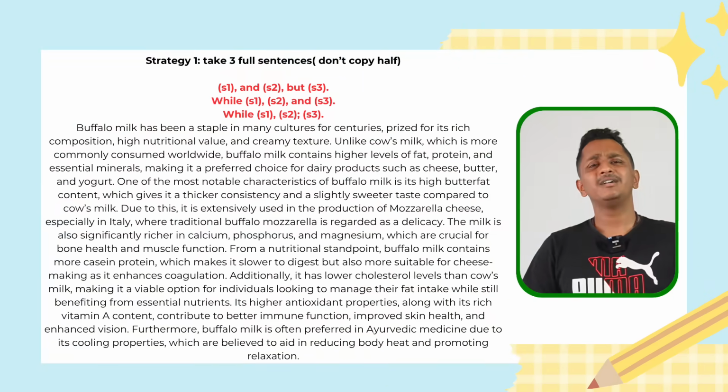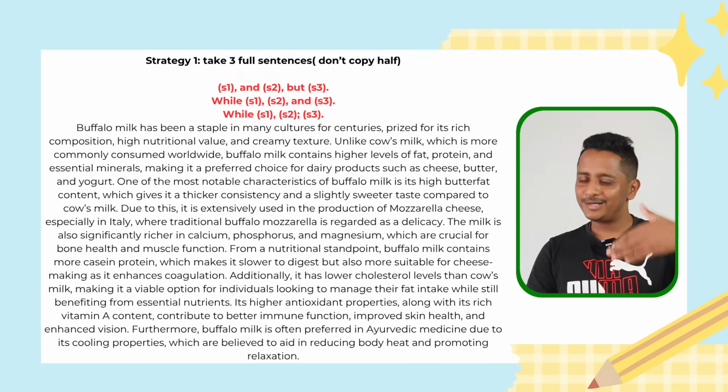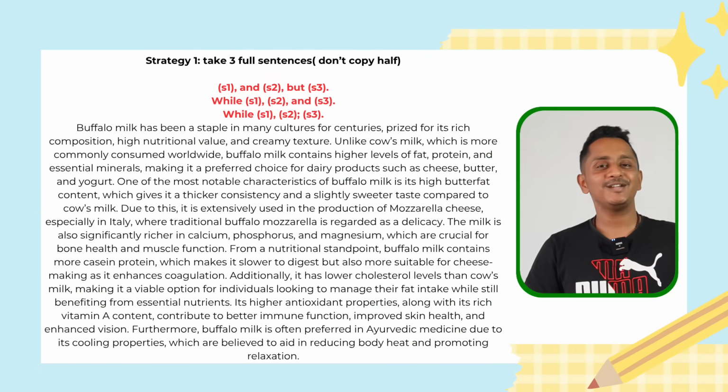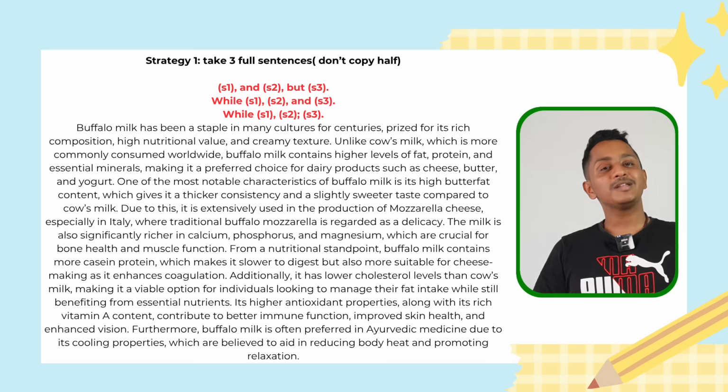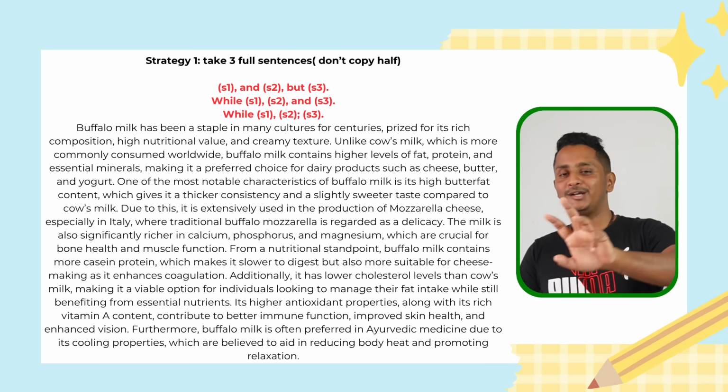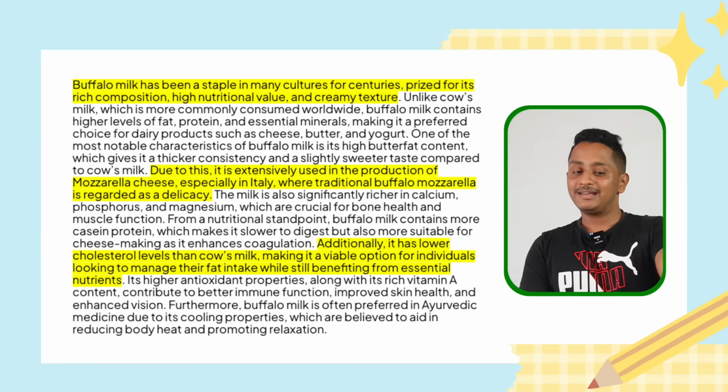This is the paragraph. Let's apply templates 1, 2 and 3 using strategy 1 and see how we can get full scores. The idea is very simple. Randomly point out 3 key things, probably 1 from the intro, 1 from the middle body, 1 towards the end, which ensures that you cover all the things. Hope you're getting it. One in the beginning, one in the middle, one in the end. This is what I've highlighted.